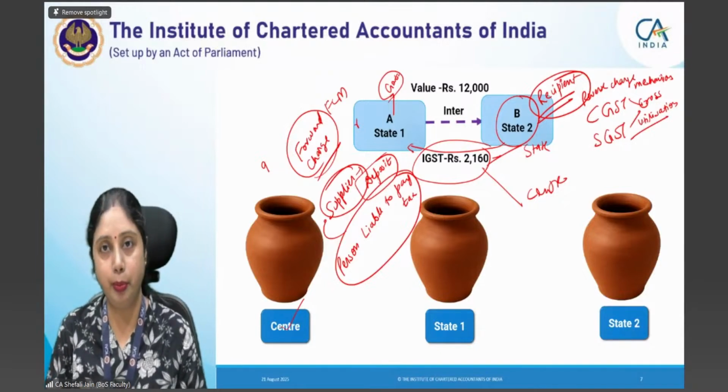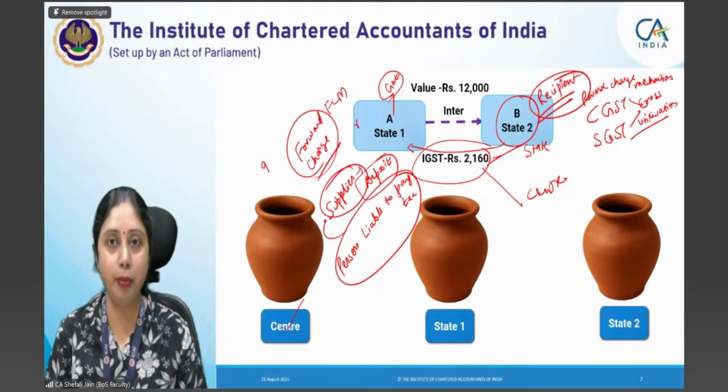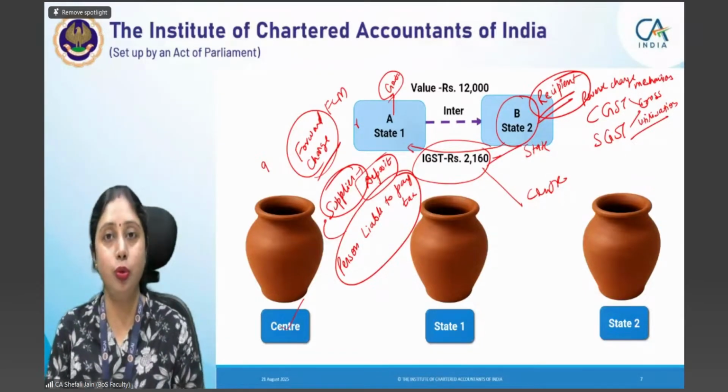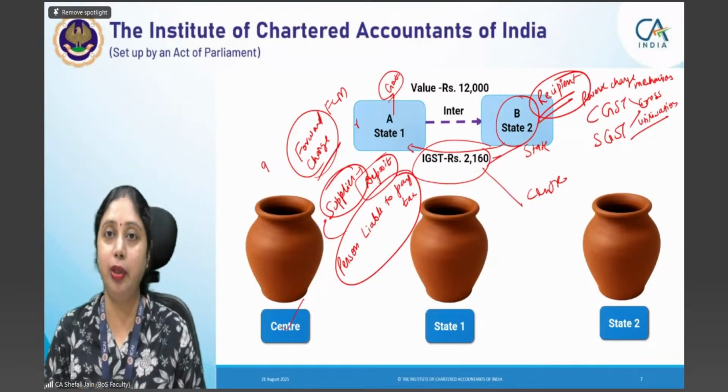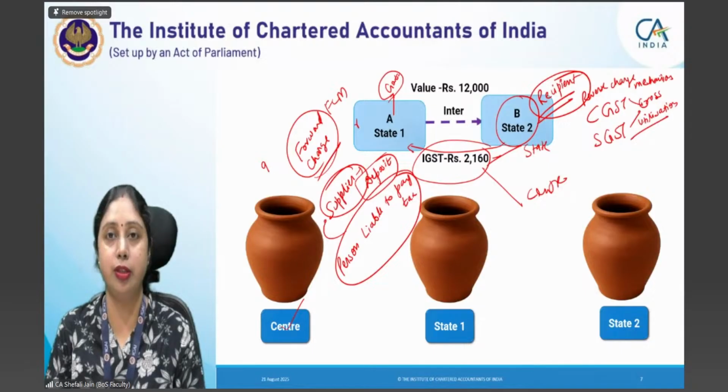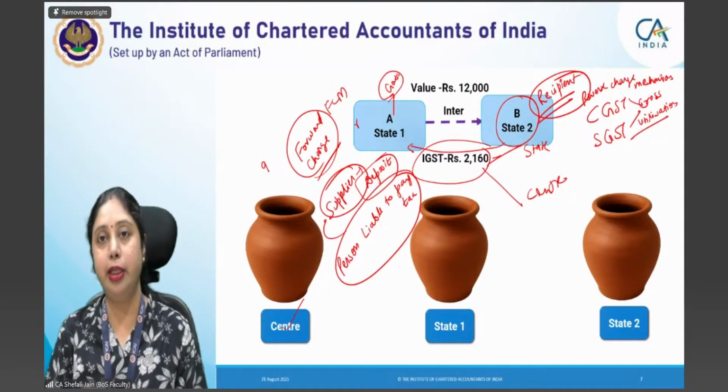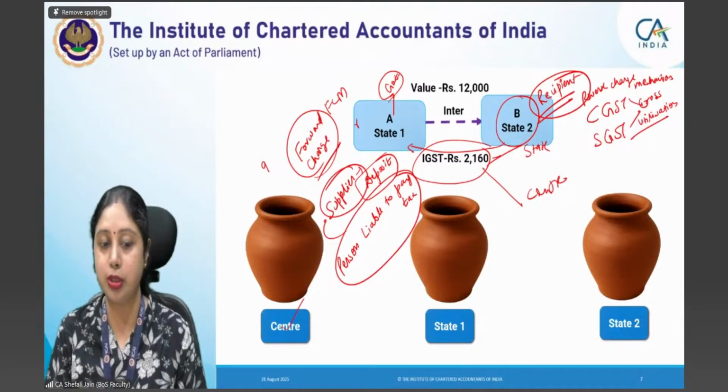I have borne the burden, I have paid it from my own pocket, 100 rupees to the restaurant owner, but now the liability to deposit it with the government is with the restaurant owner, because उसकी जितनी भी compliances हैं, रिटर्न की जो लाइबिलिटी है, सब कुछ सप्लायर के ऊपर है.